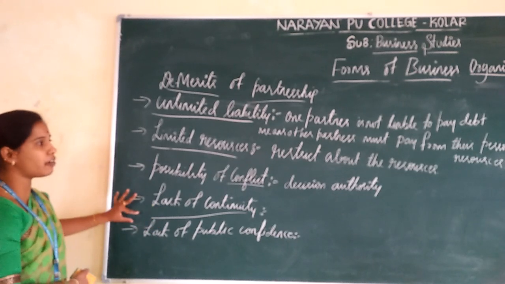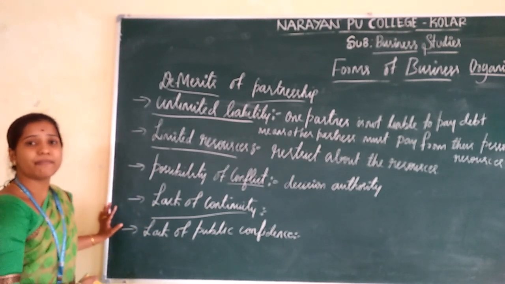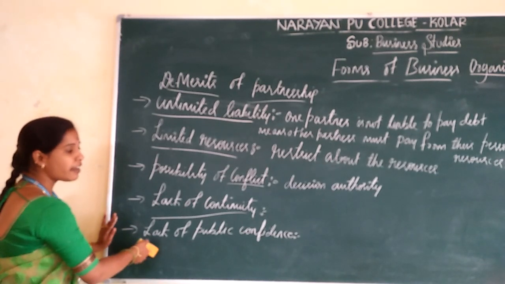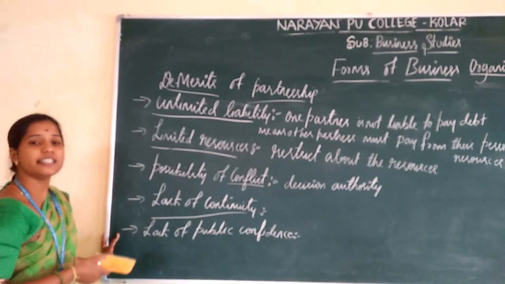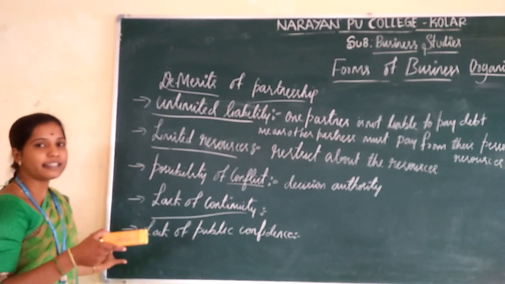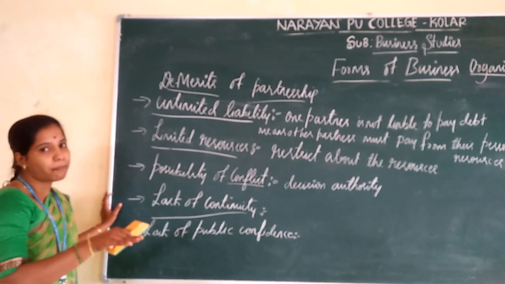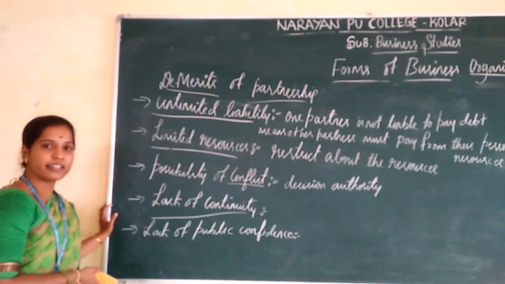They won't legally submit their financial statements to the public, so public confidence declines. So these are the demerits of partnership.